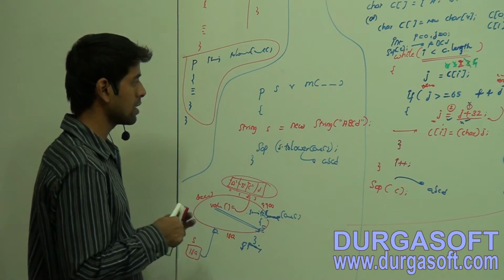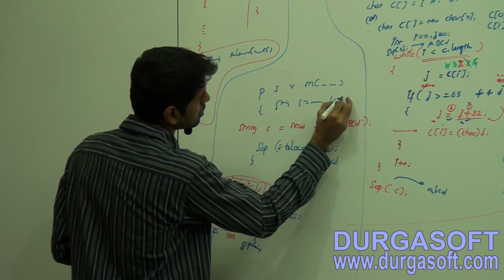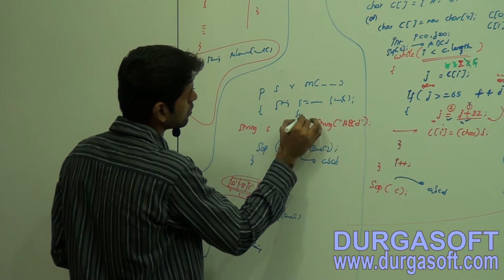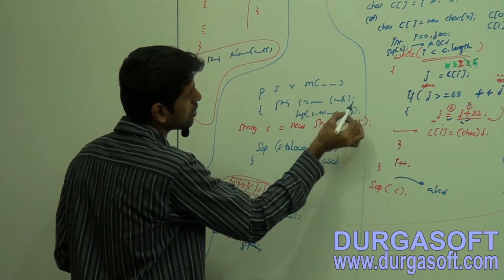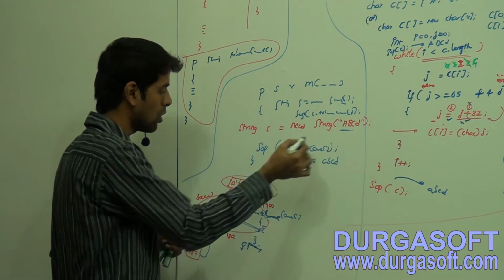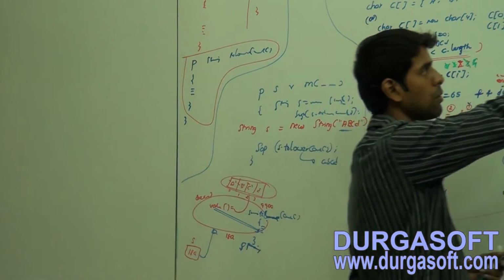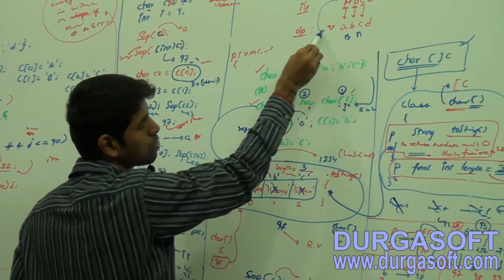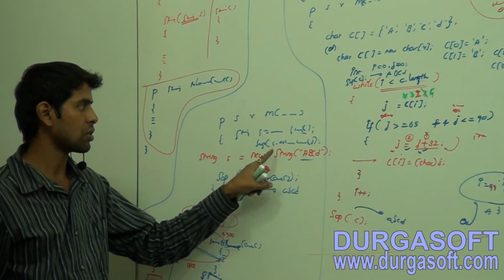And don't write like this, String s = new String, and sop of s.toLowerCase. It will not work now. Why? Because you don't have any content data. You have to put the data, that is the input. I want to get this output, so for those scenarios you have to go for this constructor.